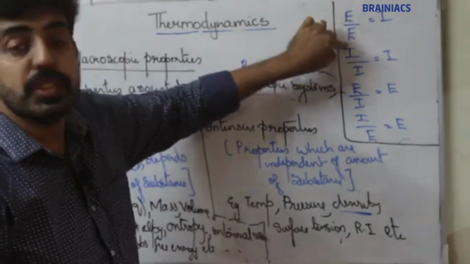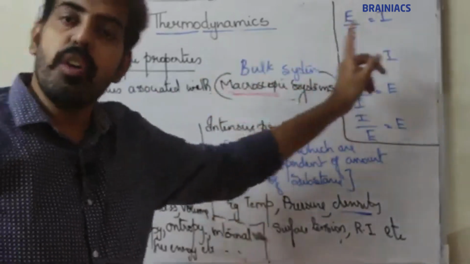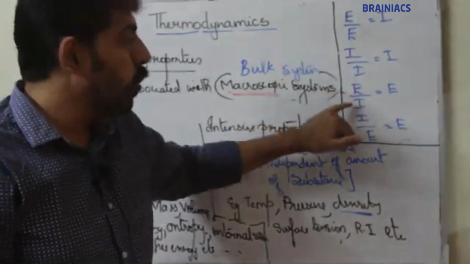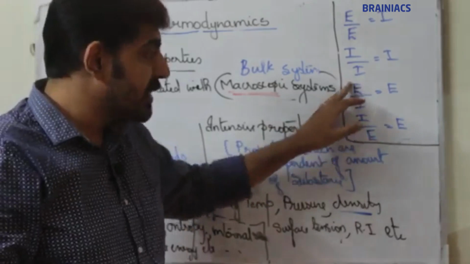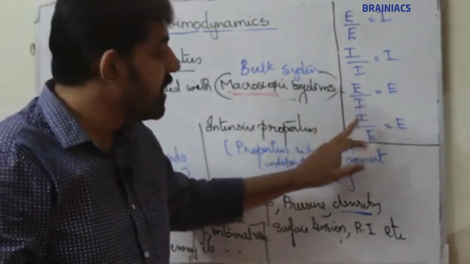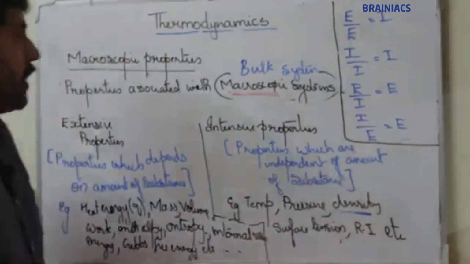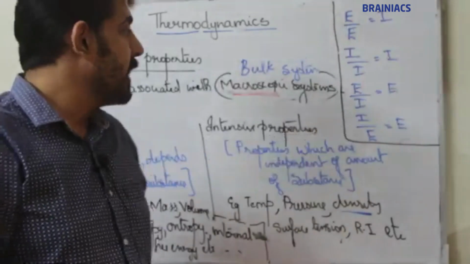Extensive divided by extensive always gives intensive property. Intensive by intensive always gives intensive property. Now, if one is extensive and one is intensive, that is extensive by intensive or intensive by extensive, they give extensive property. So you should remember this thing. I think it's clear.